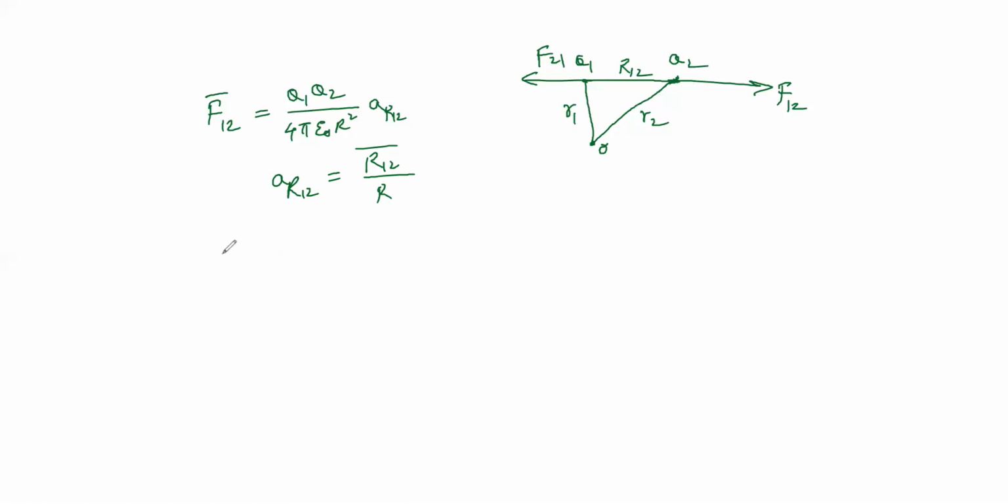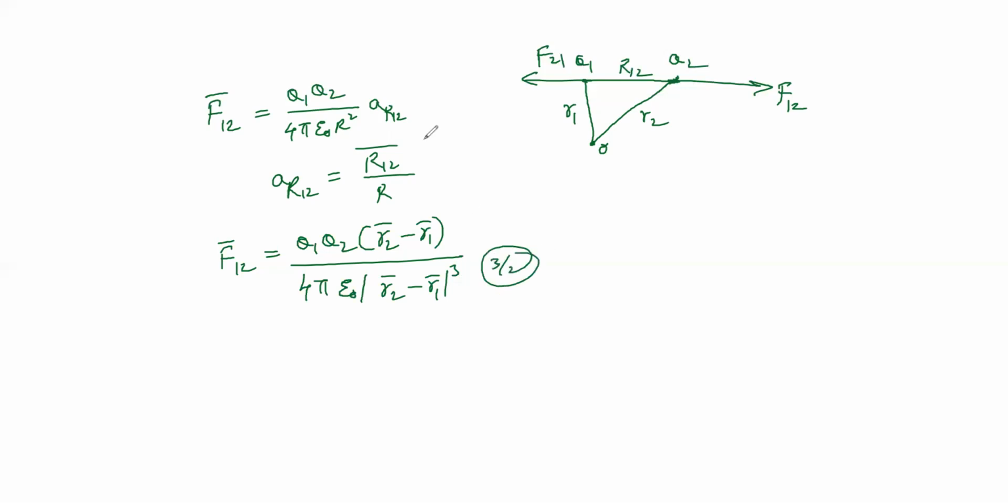Then the force will be written like this: F12 equal to Q1 Q2 (R2 bar minus R1 bar), the vector between these two charges, divided by 4 pi epsilon naught, and R square will be the magnitude, so |R2 minus R1| cubed. Or we can write it with the help of magnitudes also. If we remove the modulus, then we can write it to the power of 3 by 2 also. That is also possible.